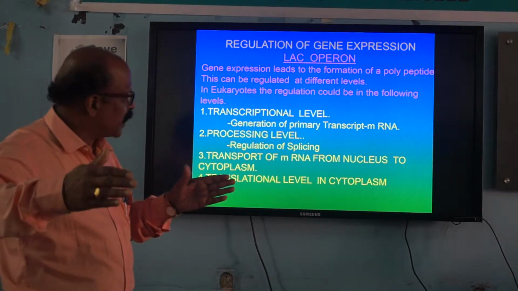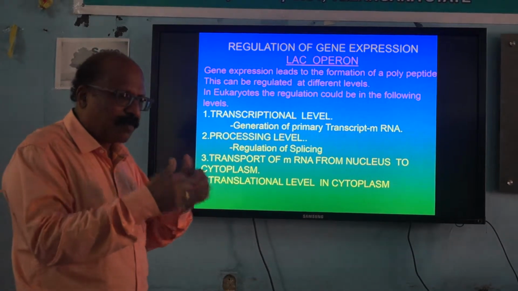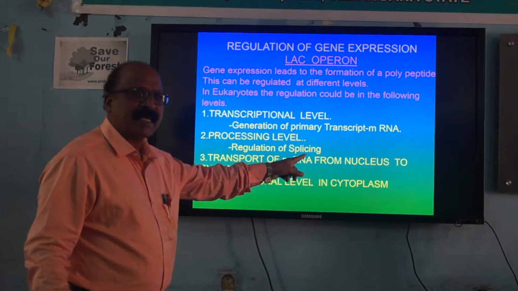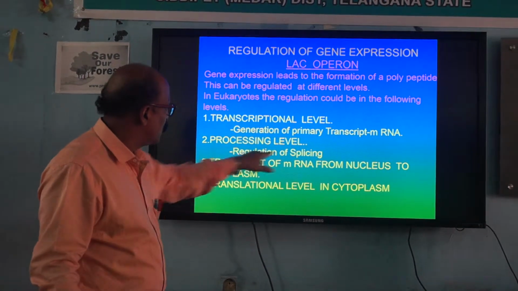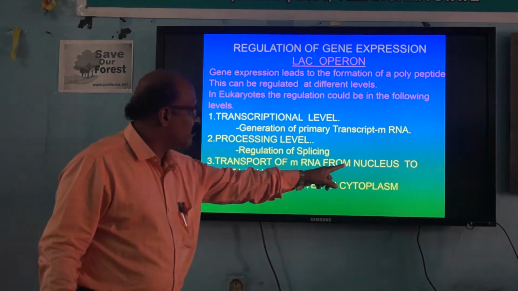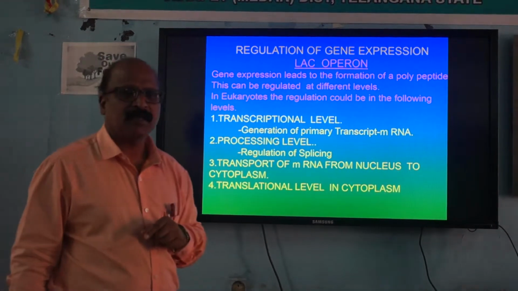Polypeptides. Some of the polypeptide may code, some of it may not code. That is what we call splicing, exons and introns. At this processing level also, it will be regulated. Next is the transport of mRNA from nucleus to cytoplasm.